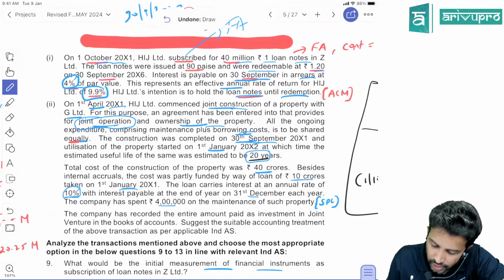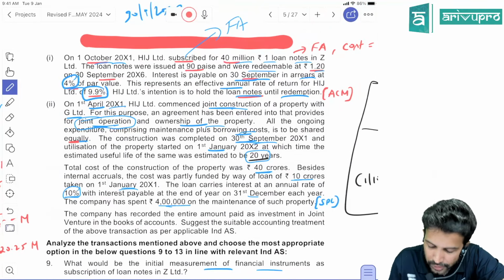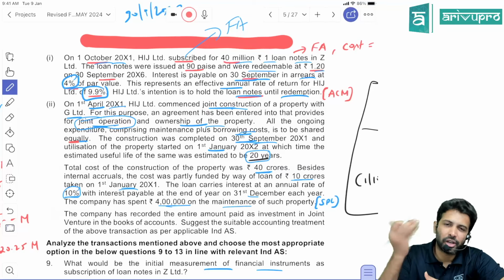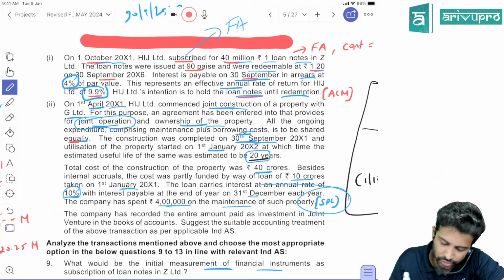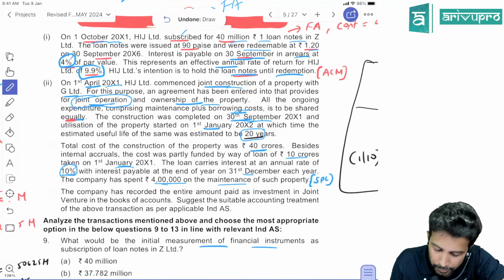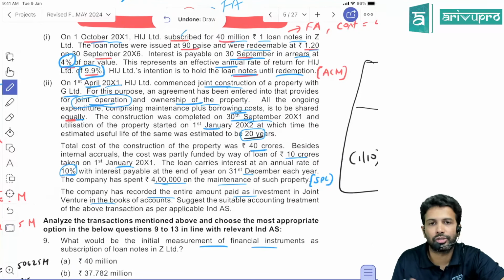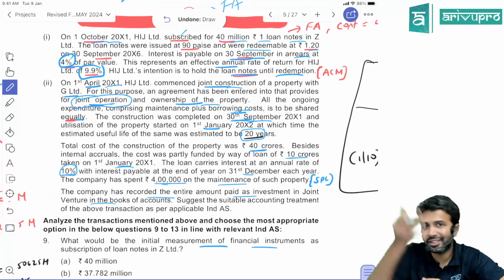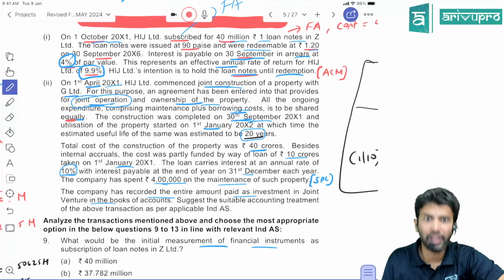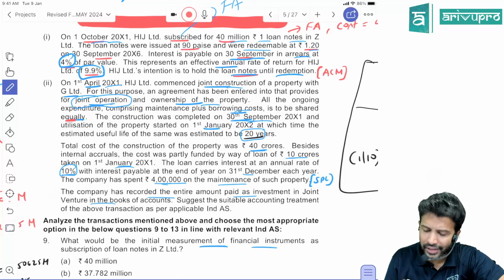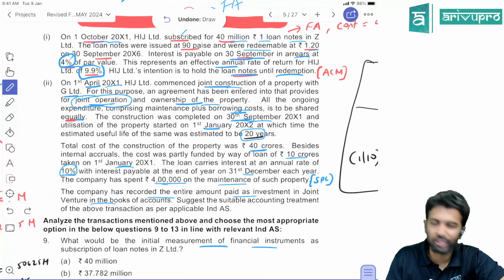Next up. Company has spent 4 lakh on maintenance. Maintenance expenditure and all goes off to P&L. It cannot be capitalized, so this will be transferred to P&L. The company has recorded the entire amount paid as an investment in joint venture. You cannot do that. If you treat this as a joint venture, we follow the equity method and show investment in joint venture. So this treatment is not acceptable.